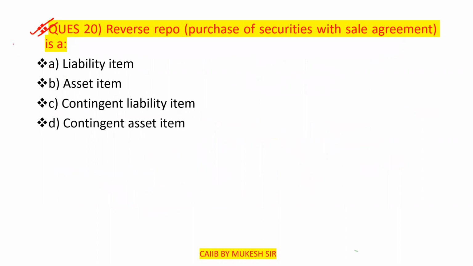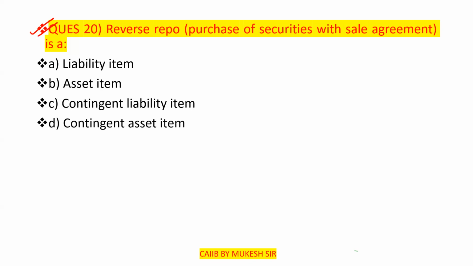Reverse repo. Clear? So what is a reverse repo? Very, very important. Reverse repo is the purchase of securities with a sale agreement. Is it a liability item, an asset item, a contingent liability item, or a contingent asset item?